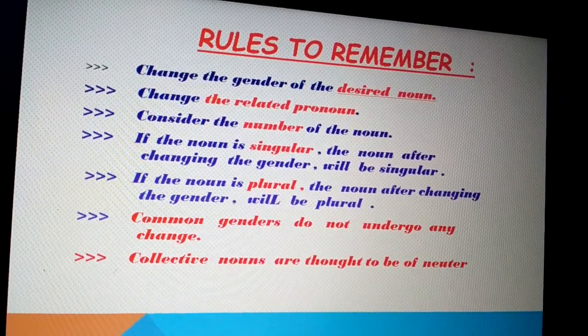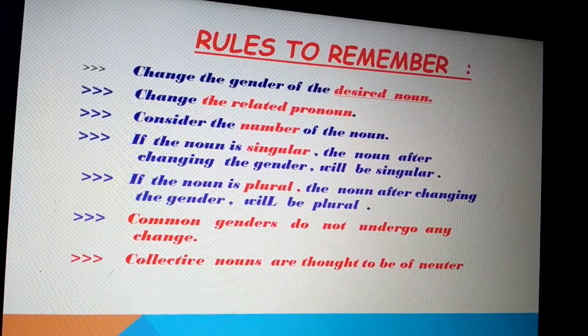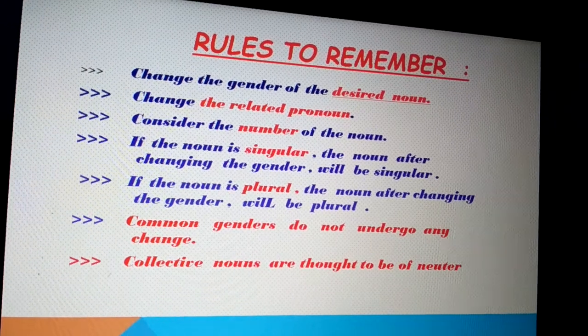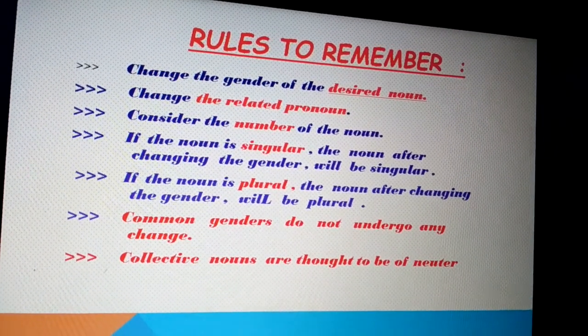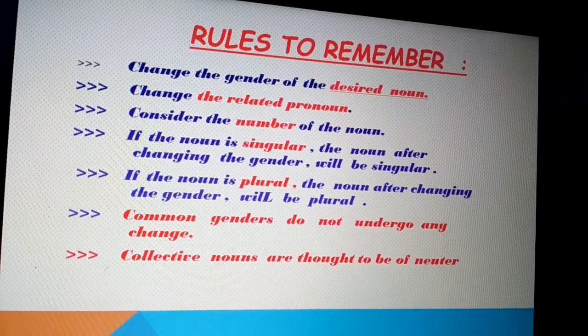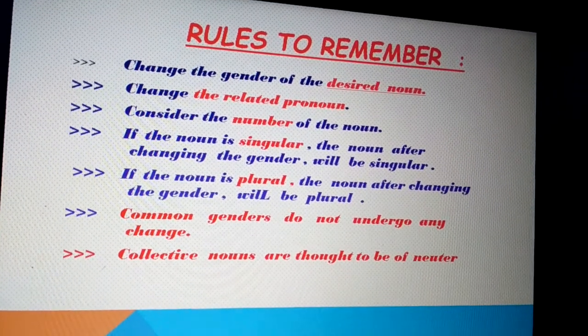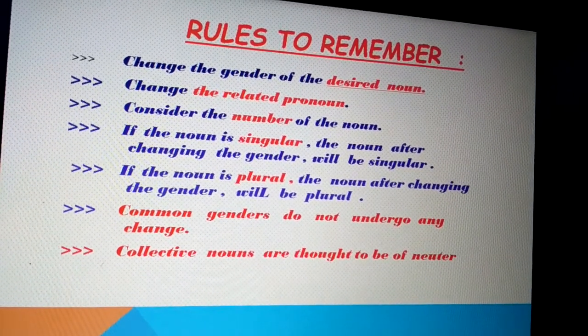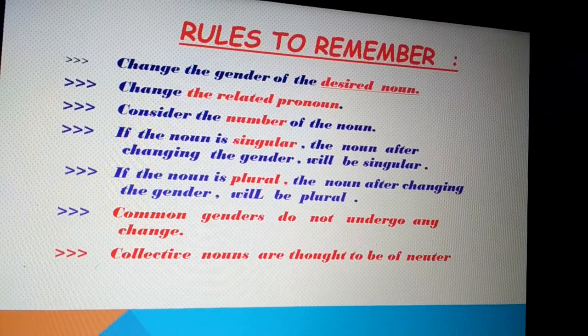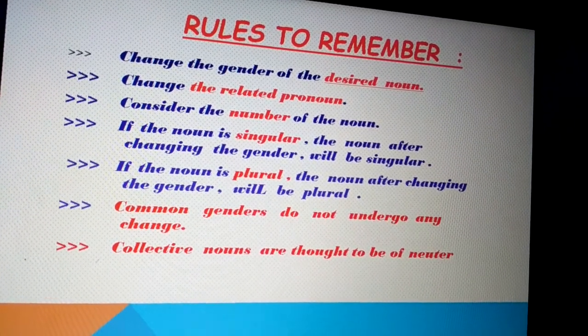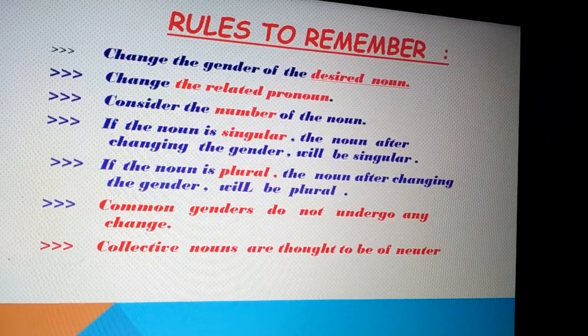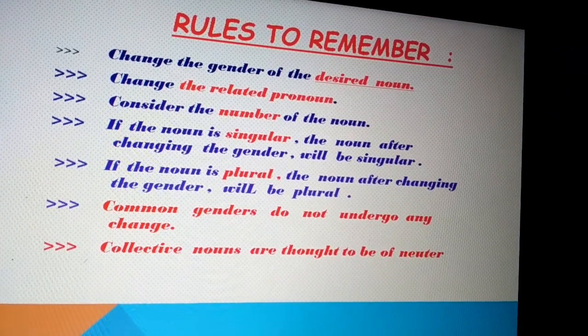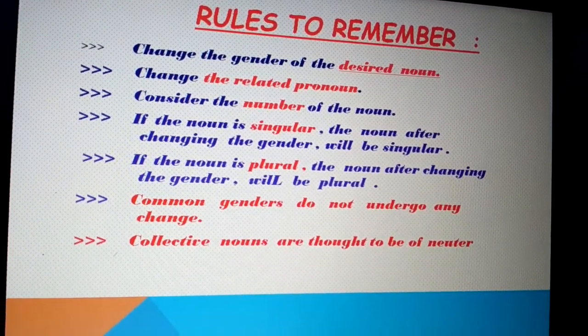Regarding changing of noun gender in sentences, you have to remember a few rules. Change the gender of the desired noun as well as the pronoun related to the noun. If there is any pronoun related to the noun present in the sentence, it will simultaneously undergo the change.